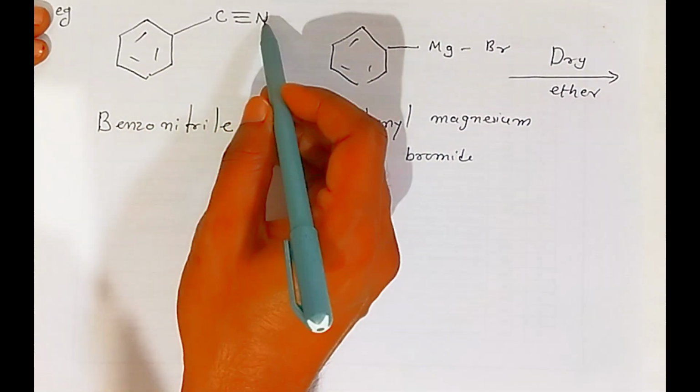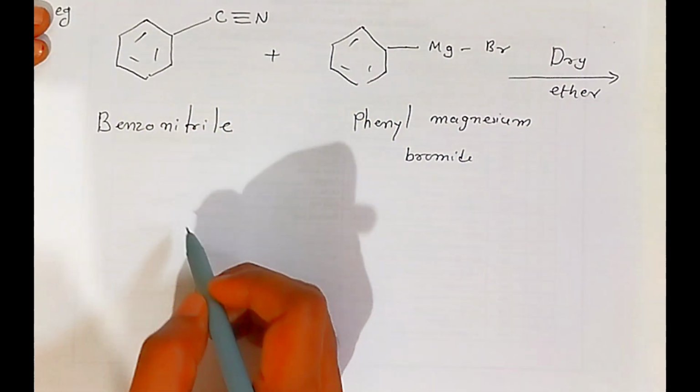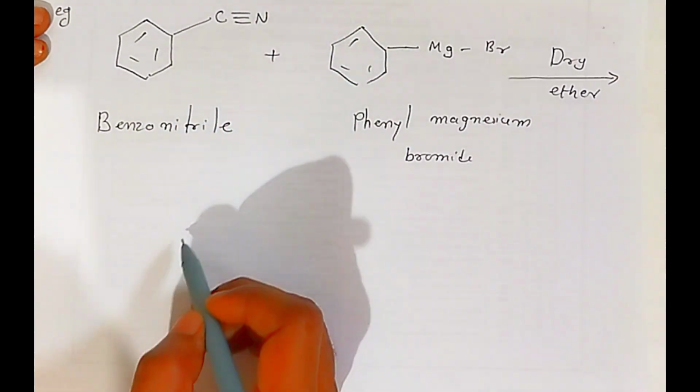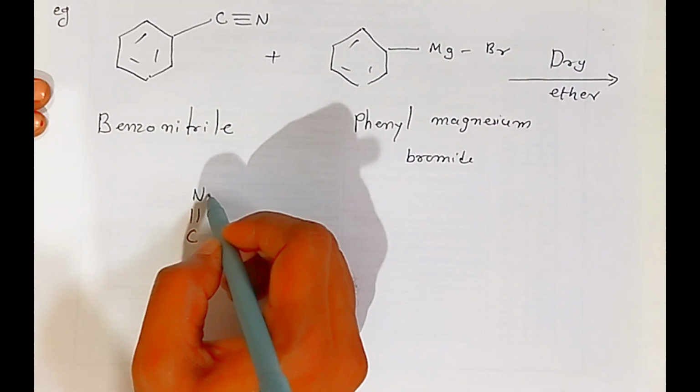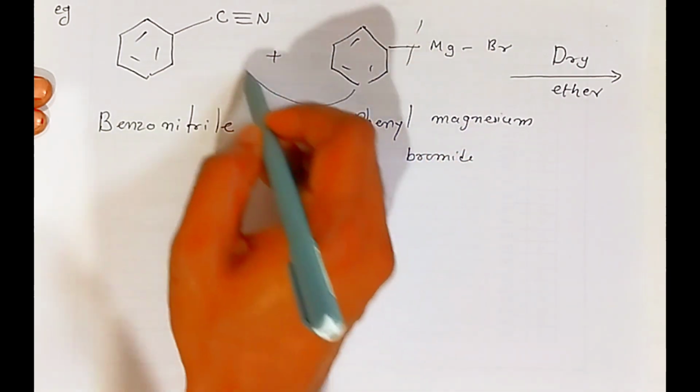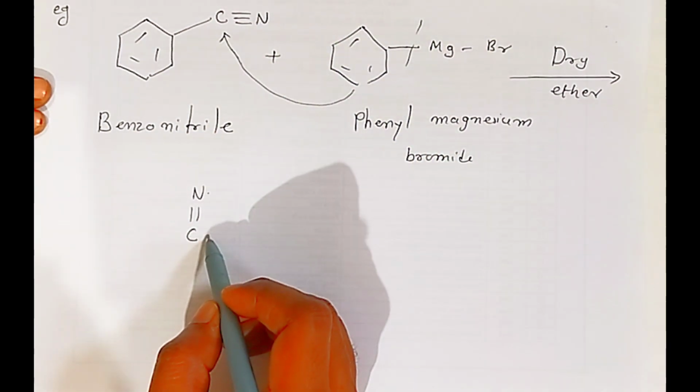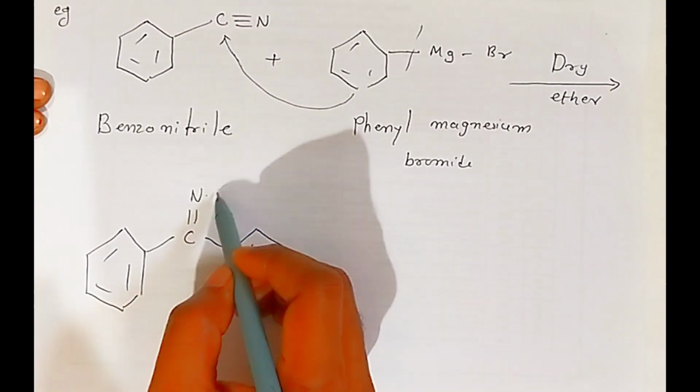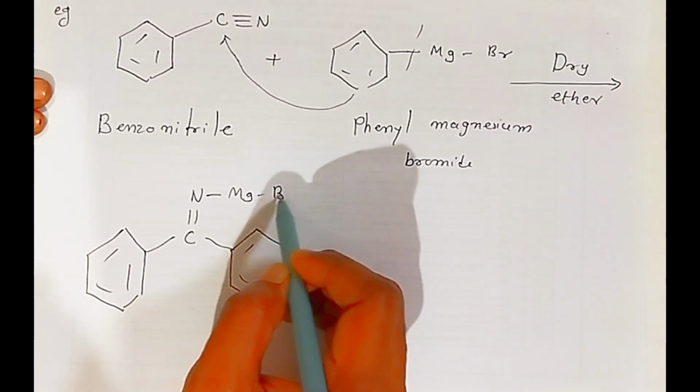What happens, students? The carbon-nitrogen triple bond will become a double bond. This phenyl will go and attach to this carbon, and it is attached to magnesium and bromine.